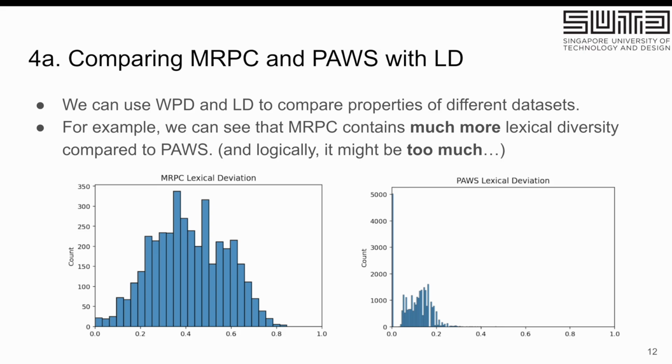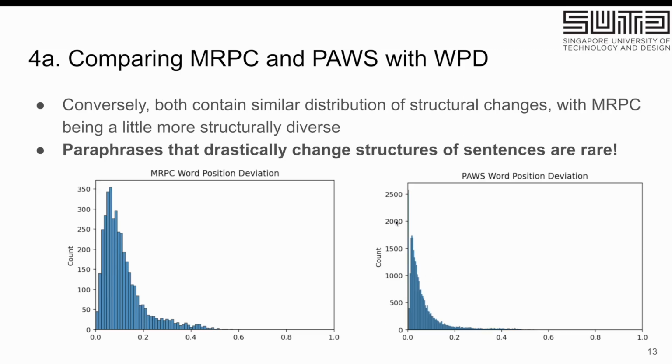Logically, it might be a bit too much, so we investigate this further later. But you can see that for PAWS, because of the way it's collected, the lexical deviation is very low, mostly less than 0.2, with a lot of sentences having basically no lexical changes.